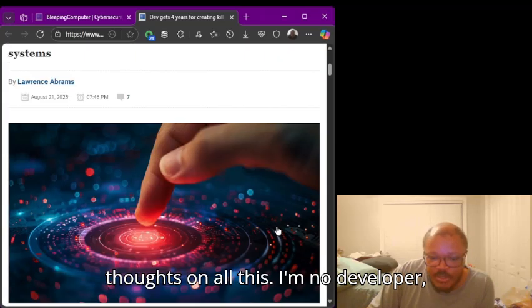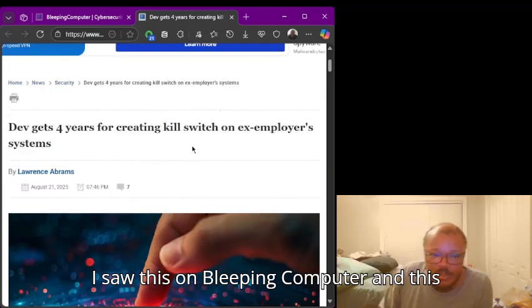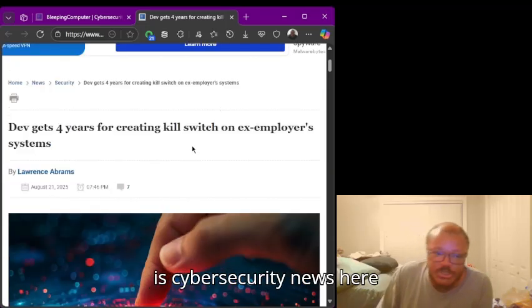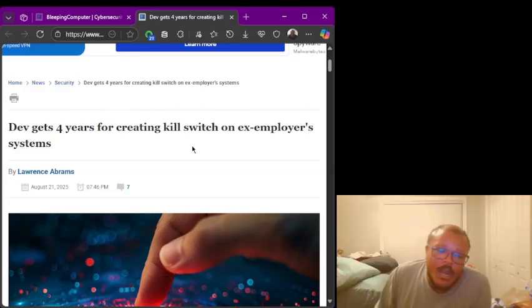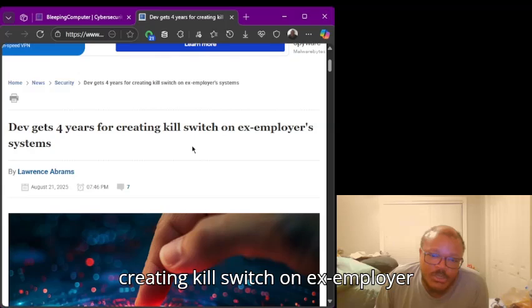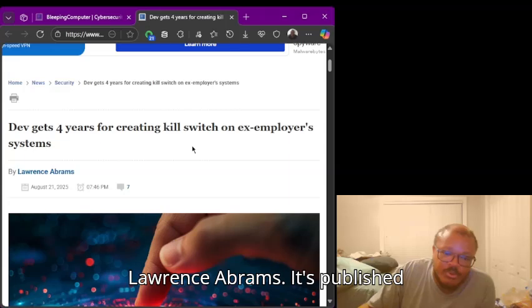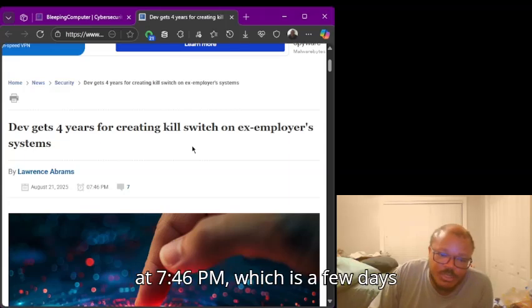I'm no developer, I'm no programmer, I'm none of that, but I saw this on Bleeping Computer, and this is cybersecurity news here that a dev gets 4 years for creating kill switch on ex-employer systems. This is written by Lawrence Abrams. It's published at 7:46 p.m., which is a few days ago.